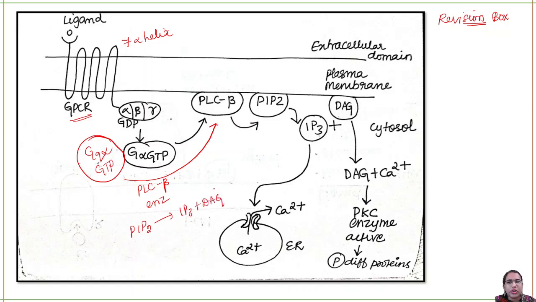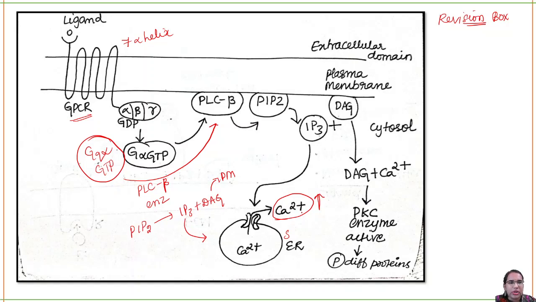So this conversion actually takes place. DAG will be present on the plasma membrane itself. IP3 will go into the endoplasmic reticulum, especially the smooth endoplasmic reticulum. It will open the calcium ion channels. Calcium will come out into the cytosol and its concentration will increase inside the cell.